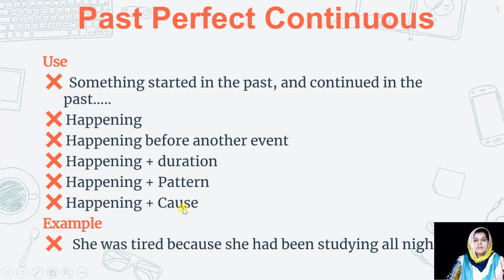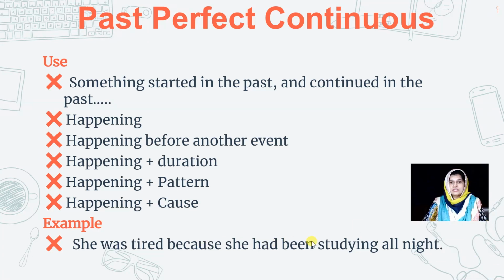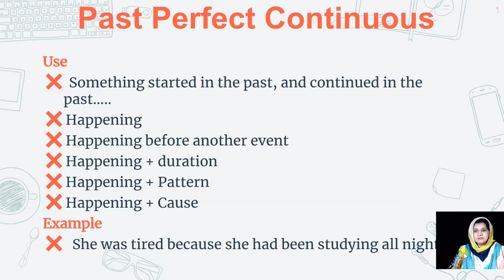And happening plus cause. For example, she was tired because she had been studying all night. So this action started in the past and it continued in the past, and we got to know about this happening as a cause of the tiredness, right? I hope you got the point.